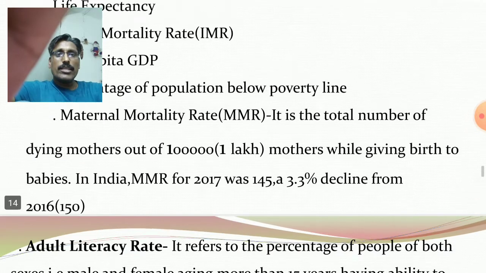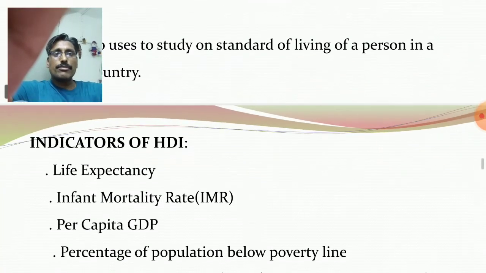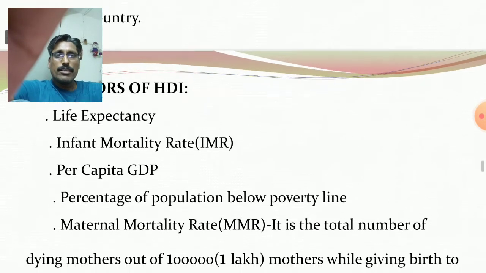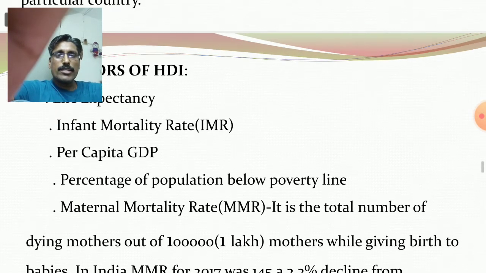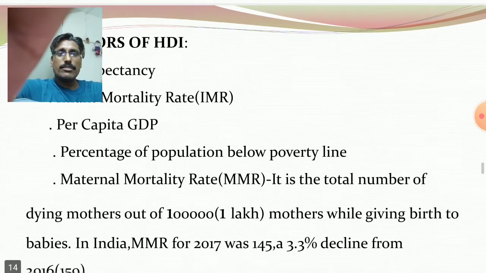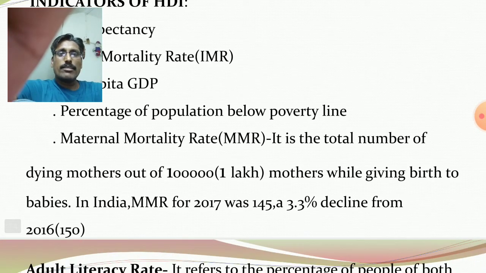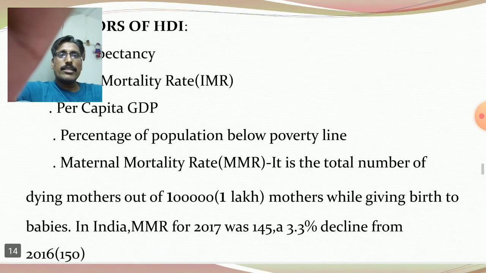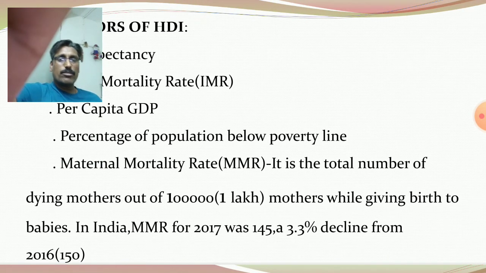Clear? So these are the different indicators of HDI. Same, you consider the educational status and health status. Life expectancy, infant mortality rate, maternal mortality rate are related to the health criteria. Per capita GDP and adult literacy rate are related to the educational status. And then you also consider the percentage of population below the poverty line.